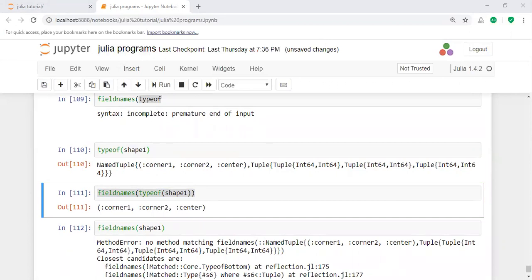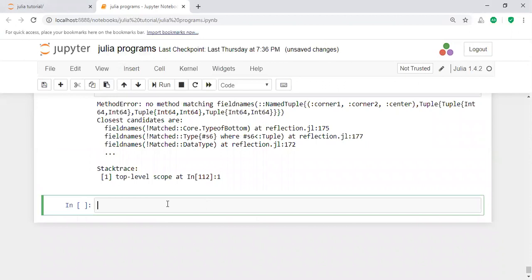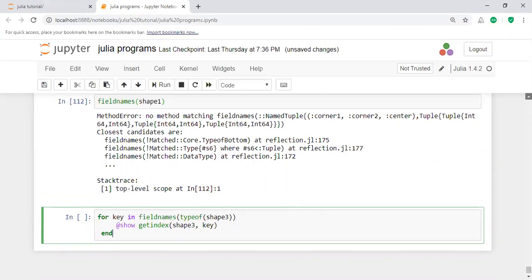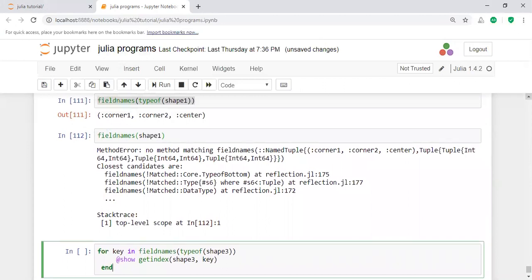You will apply this field names function within an array also. Within a for loop you will apply the field names function. How can you apply it? For key in field names, field names having the keys. What is the key here? The first ones are the keys: corner 1, corner 2, and then center. Show get index, shape 1, comma, key.